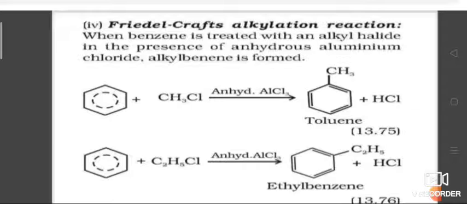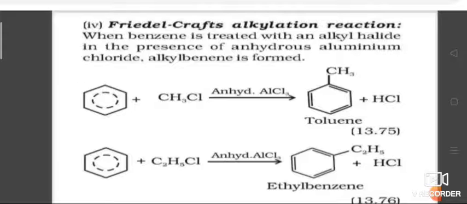Next, benzene is reacting with ethyl chloride, it gives ethyl benzene. If it is treated with methyl chloride, toluene is produced. If treated with ethyl chloride, it gives ethyl benzene. If treated with propyl chloride, it gives propyl benzene.